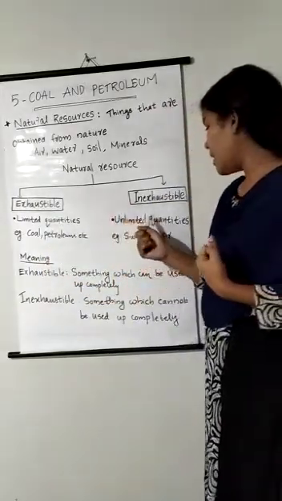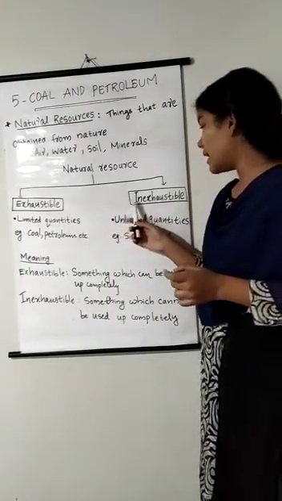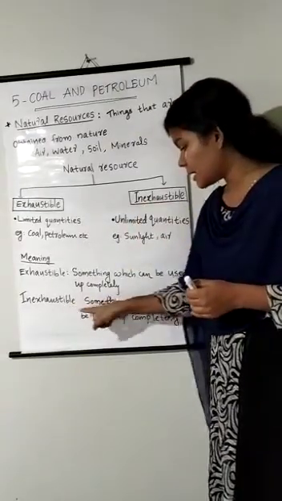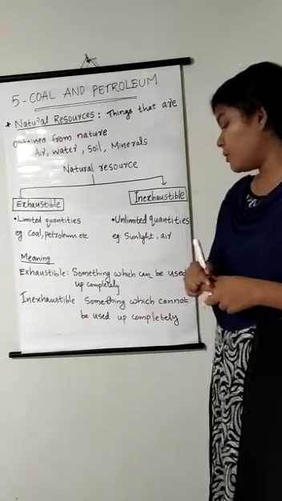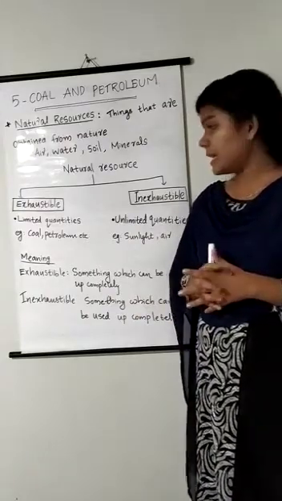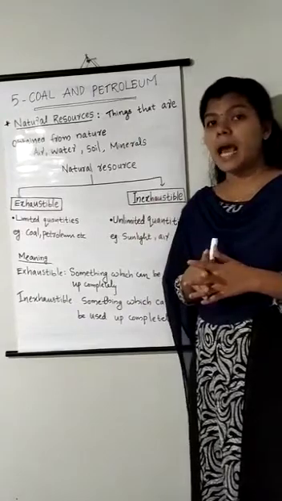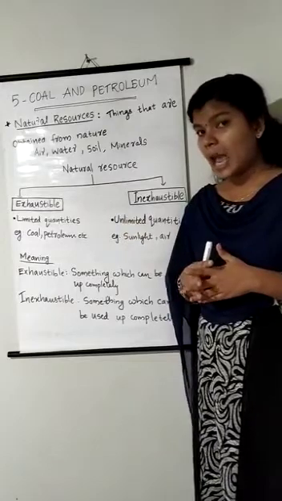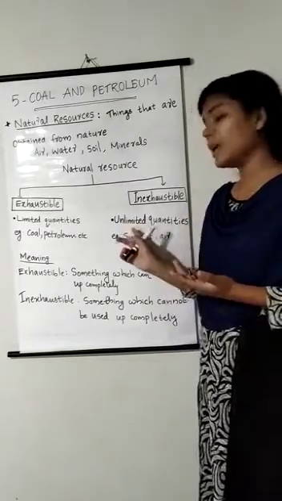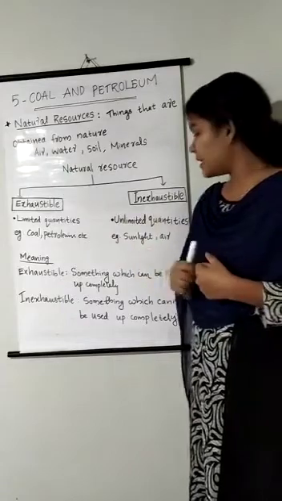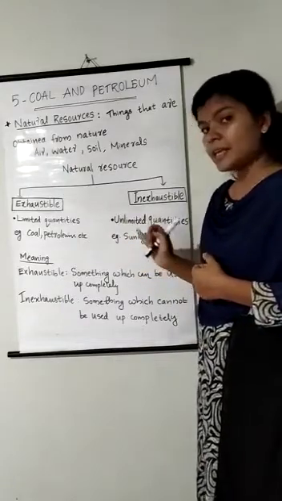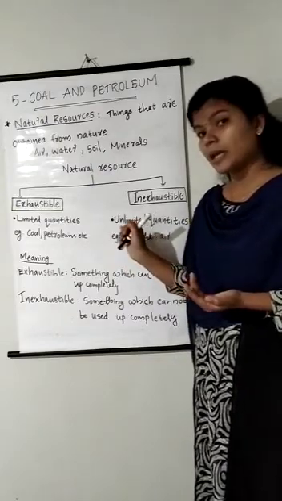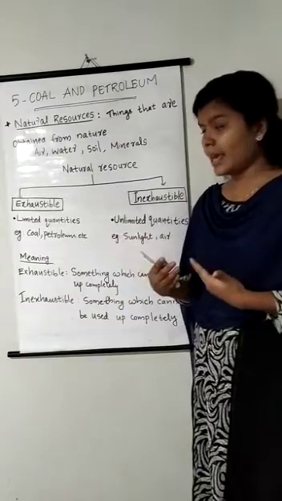Whereas in inexhaustible natural resources, the term inexhaustible means something which cannot be used up completely. That is, inexhaustible natural resources are present in nature in an unlimited quantity, in an unlimited stock. So, we can use them again and again. Certain examples are sunlight and air. Sunlight and air are present in nature in an unlimited quantity, so we can use them again and again.